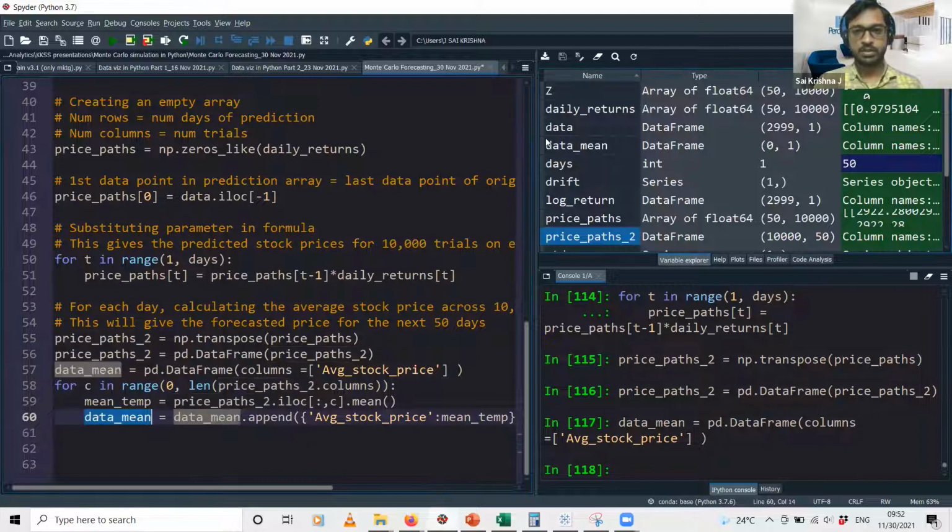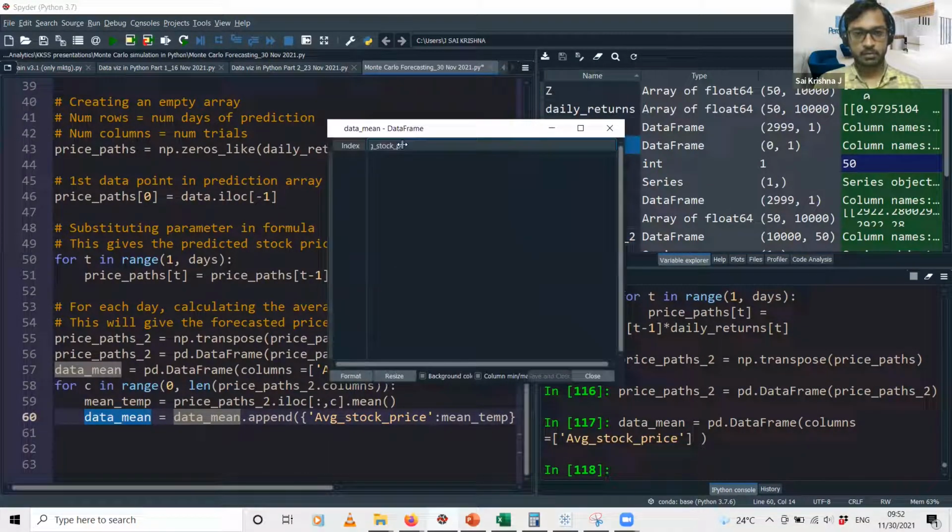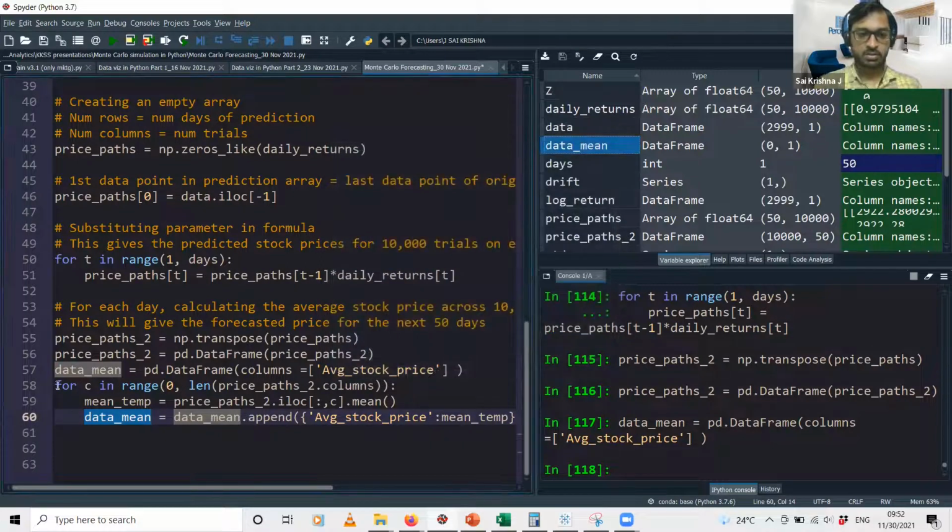Now on the right, this data_mean has 0 rows, but it has one column with the name average stock price. Right now this is empty. For each column I will calculate that average and store them one by one here using the for loop. Once I run this code, just see what the results look like.